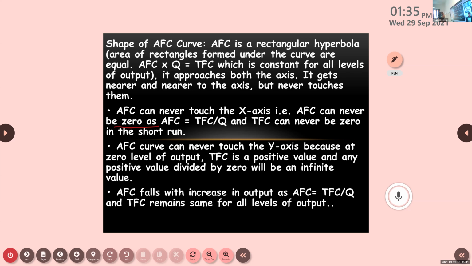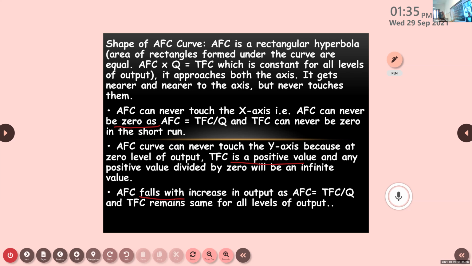The same way, it will not touch the y-axis because even if there is no output, the TFC is a positive value. You have learnt that whenever one number is divided by 0, it will result in infinite value. Because of that reason, the AFC curve will never touch the y-axis. So both these axes will not be touched by the AFC curve.